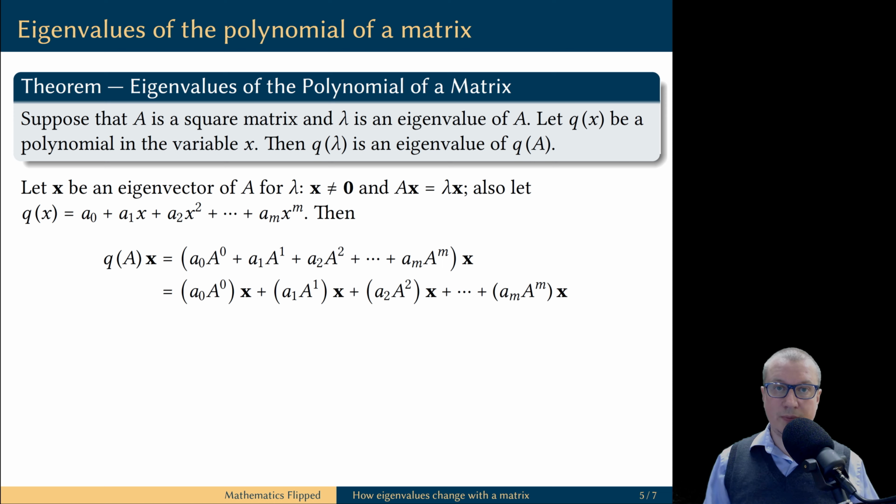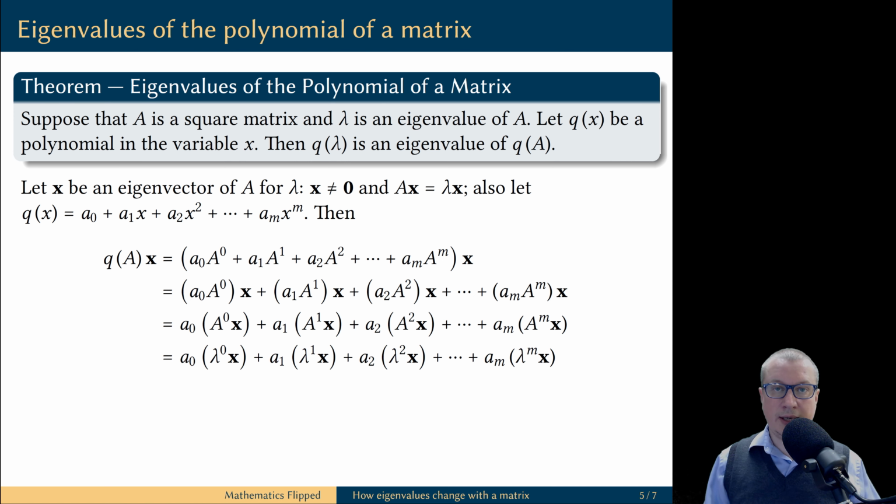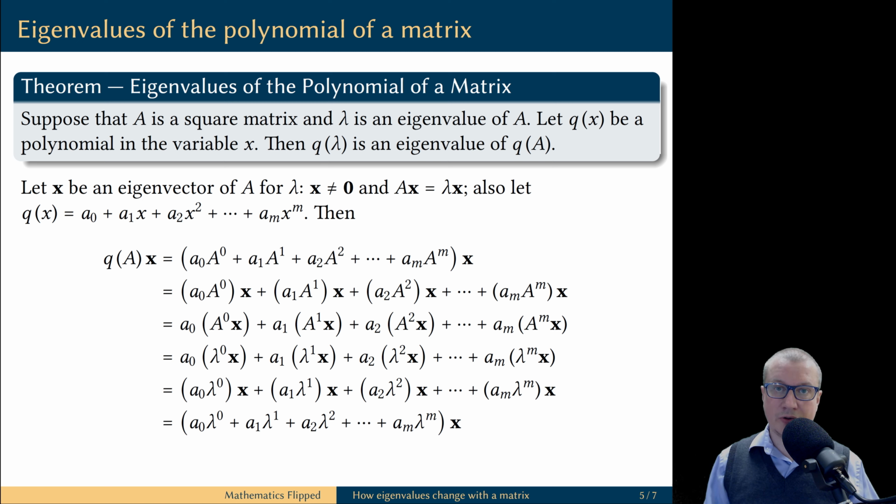So we use the distributive property of matrix multiplication. Then we factor out the scalar multiples. And now we use the last theorem. Next, we use the properties of vector operations and we factor out vector x. Now all that remains to observe is that this whole thing in the parentheses is simply polynomial q evaluated at